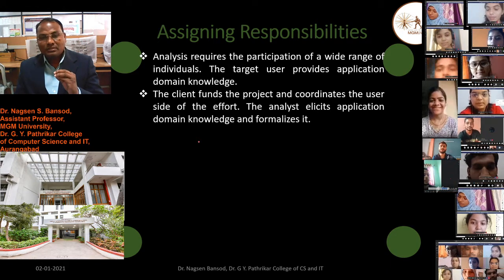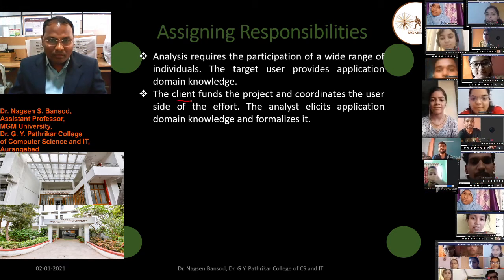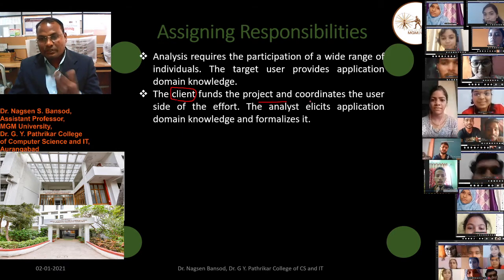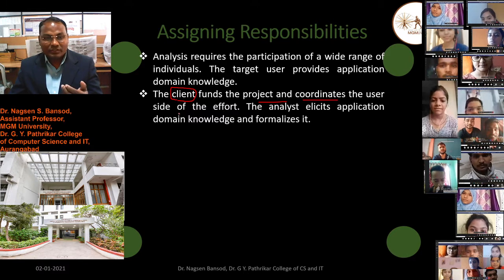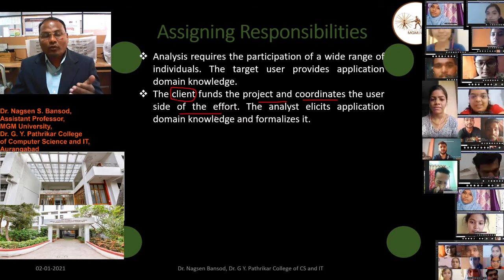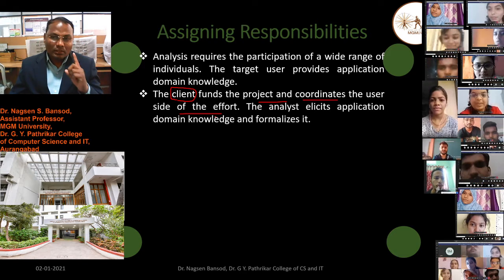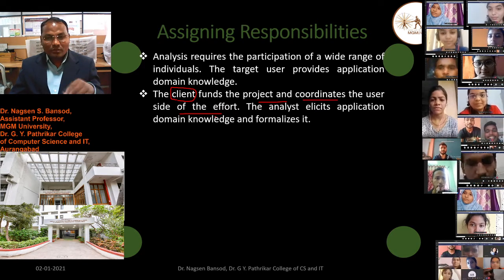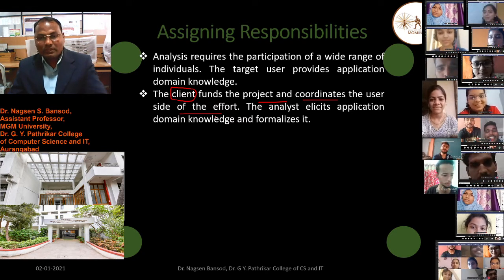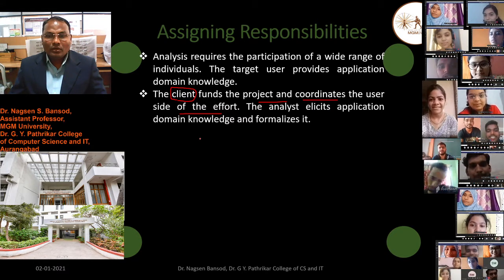The client provides the money for the project development and coordinates the user side of the efforts: what efforts are required to use the software should be coordinated by the client who will purchase it. He will coordinate how the users will use the software in future after development. The analyst elicits the application domain knowledge and formalizes it.